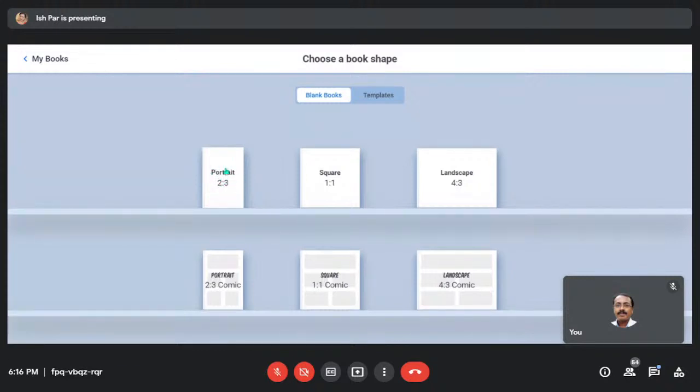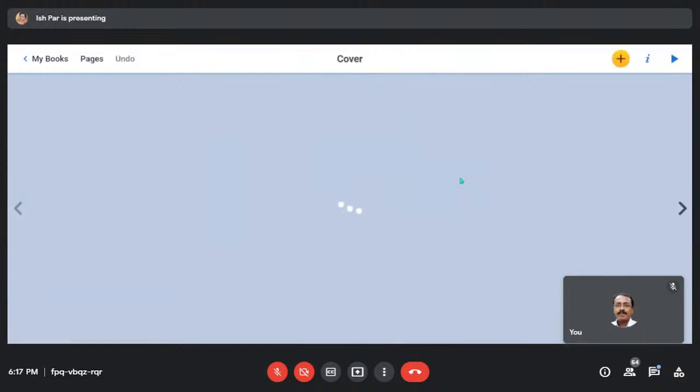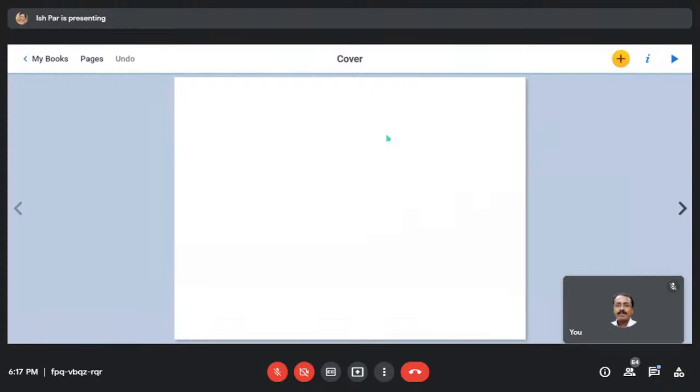This portrait is generally used for official documents or some kind of newsletter. With the square one, you can make a normal book or a picture book or anything. I prefer landscape. The ratio is 4:3 and it gives sufficient page space for you to add things. So we'll be using landscape. You can use any of them, no worries. Now here comes our first page and you see it is written Cover.